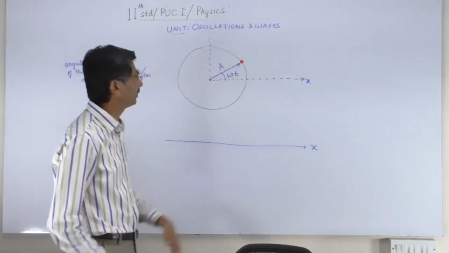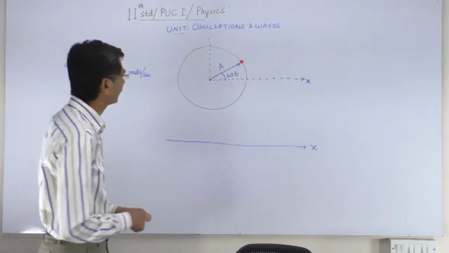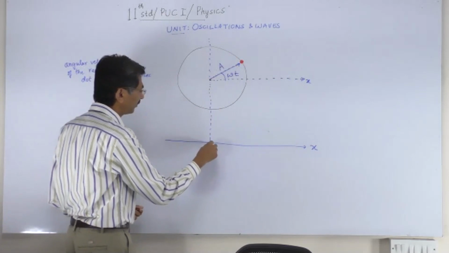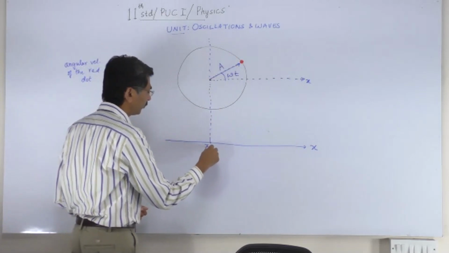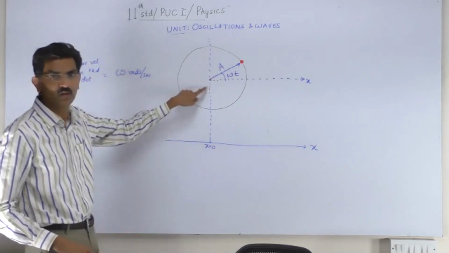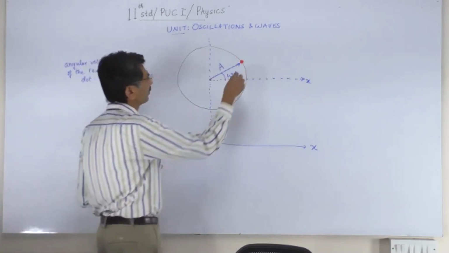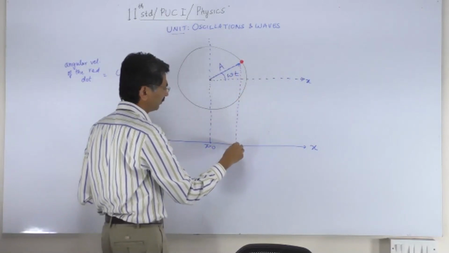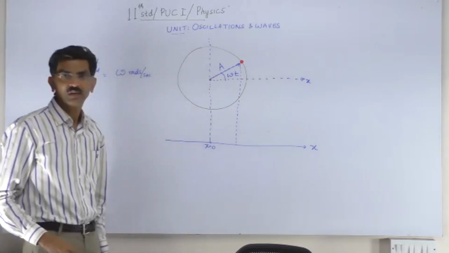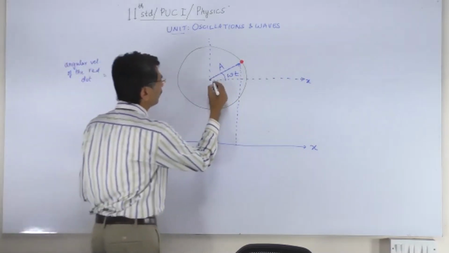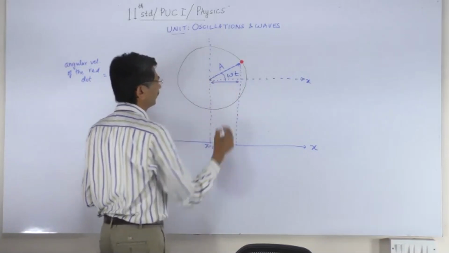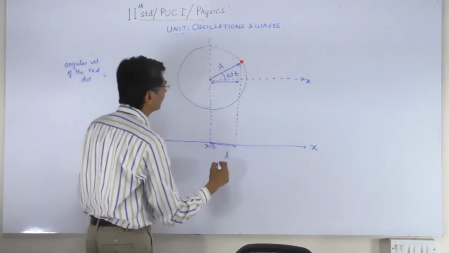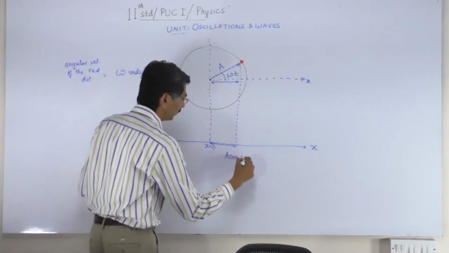The radius of that circle is A. If the center of the circle is at x equal to 0, where is the red dot on the x-axis after t seconds? Well, this part here, or this part here, it's the same thing, is nothing but A cos omega t.